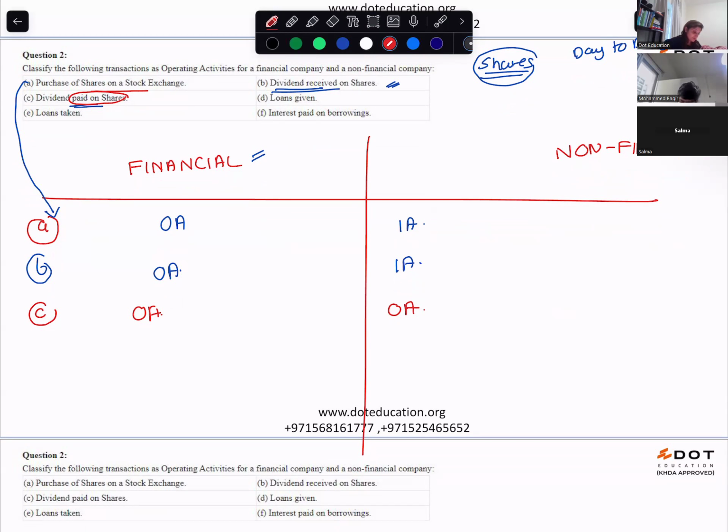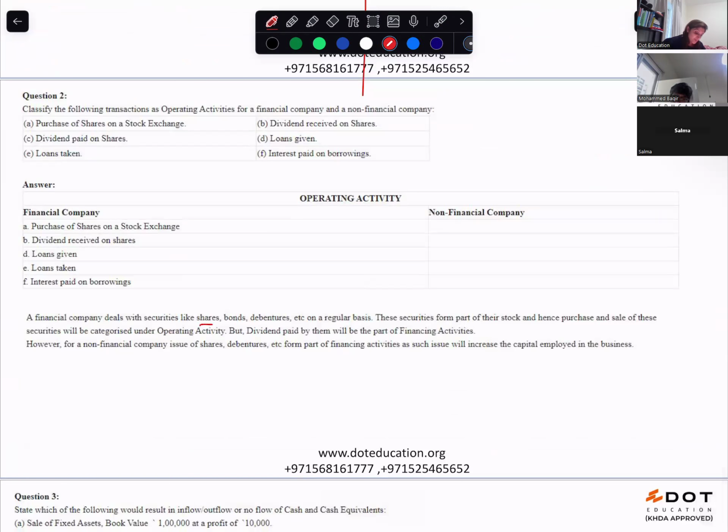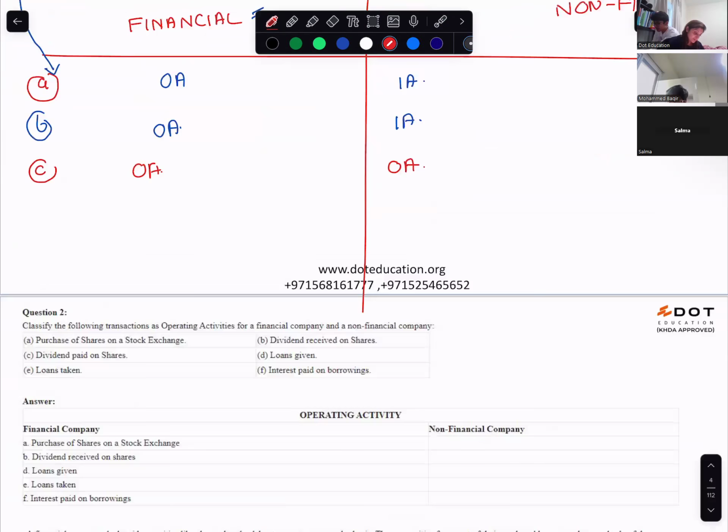You're giving a loan. So could it be financing? A financial company deals with shares, bonds, debentures. So loans given will be operating activity for a financial company.